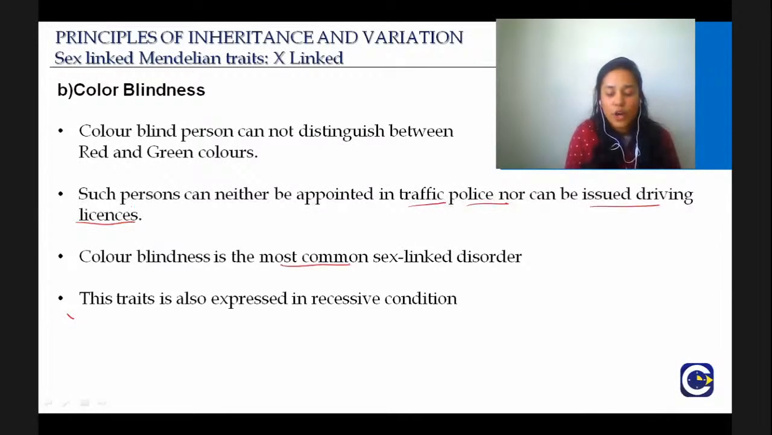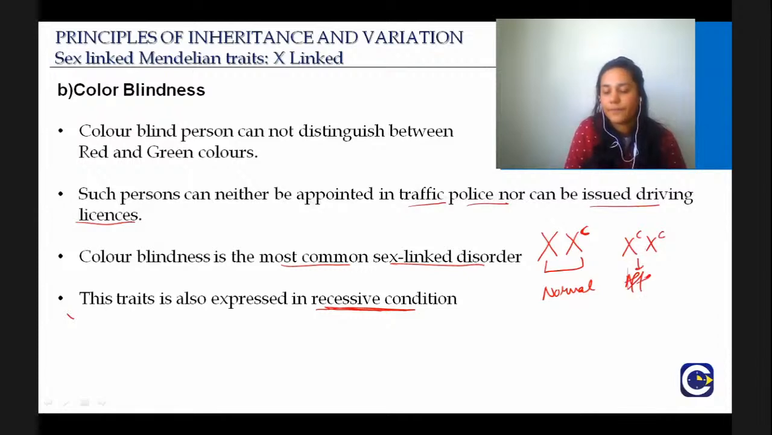It is the most common sex-linked disorder, and it is also expressed in the recessive condition, similarly to hemophilia. And here again, normal will be X, and if it is XC, where C is for color blindness, then such a female will be normal, a carrier. This female, XC XC, will be affected. And if the male has only one XC, again he will be affected. And again, similarly to before, the normal will be X and not capital XC.